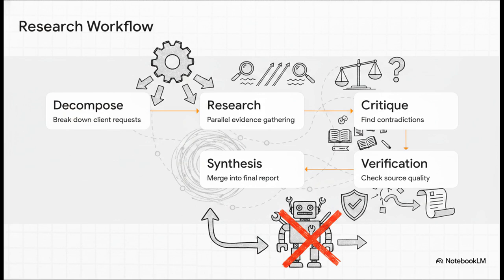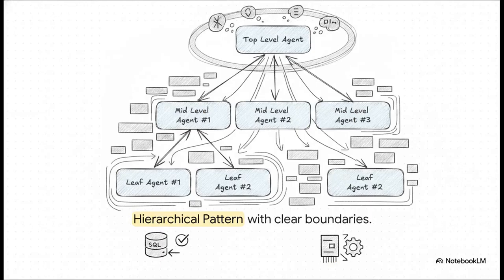You absolutely need specialized workers. And to structure those workers effectively, you need a hierarchical pattern with crystal clear boundaries. Top-level orchestrators, they don't do the heavy lifting. They delegate to specialized, scoped leaf agents. The orchestrator issues an event. The leaf agent, like, say, a SQL data fetcher, does its one specific job and returns the result. By establishing these hard agent boundaries, we can distribute the cognitive load safely.